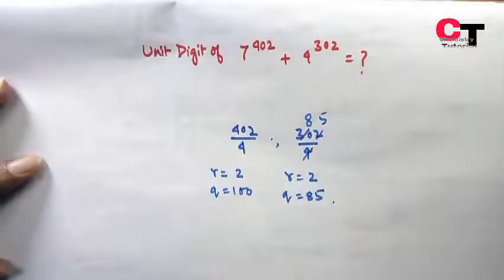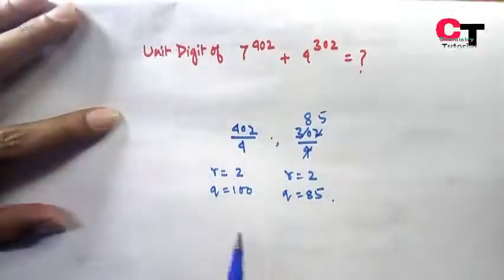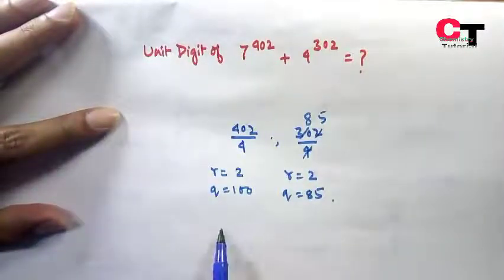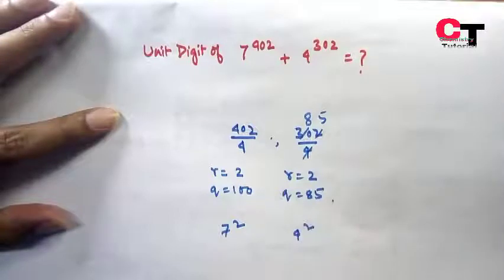So here r is not equal to 0 in both cases. So the unit digit of these two will be 7 to the power 2 and 4 to the power 2. So here it is 49 and it is 16.